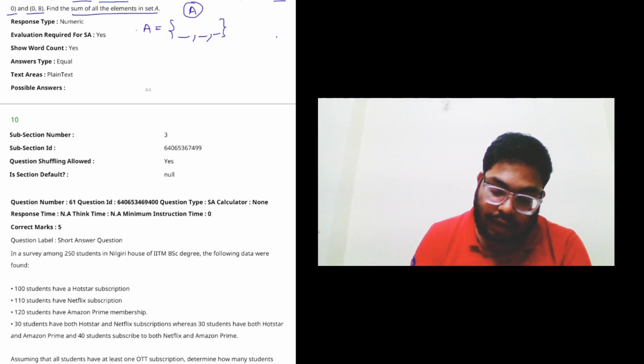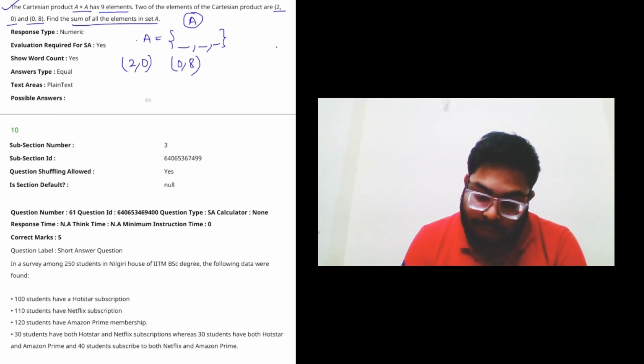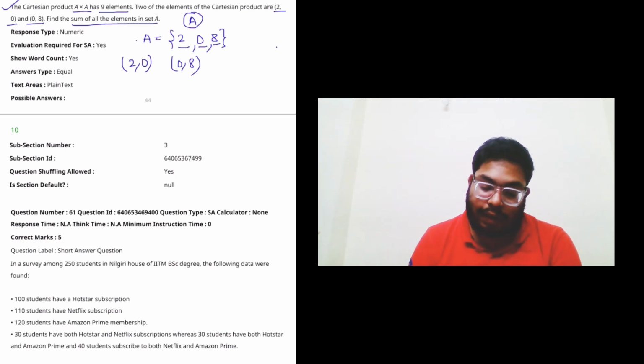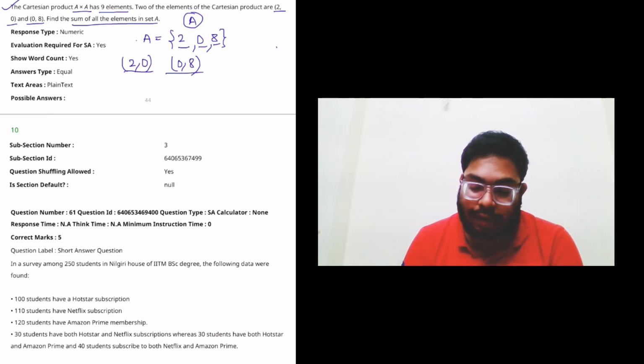So I am telling that A will have 3 elements, right? And here it is written that 2 elements are 2, 0 and 0, 8. So from that we can guess that the elements are 2, 0 and 8. Since it is written that the Cartesian product has this element, then it will definitely show that the given set A must have this element. It may be possible the order will not be the same, but here we just have to find the sum of the elements in the set A. So here we can clearly see that 2 plus 8 equals 10.